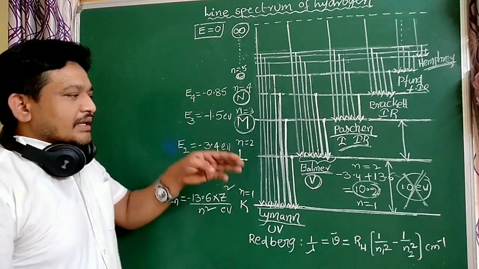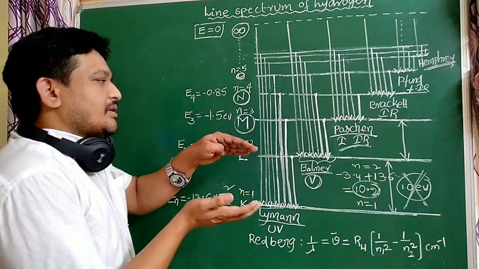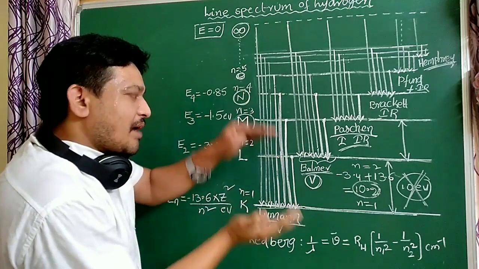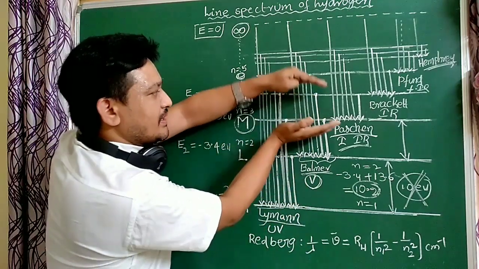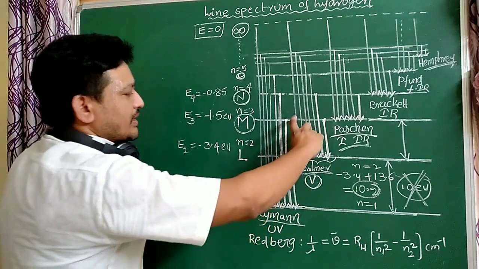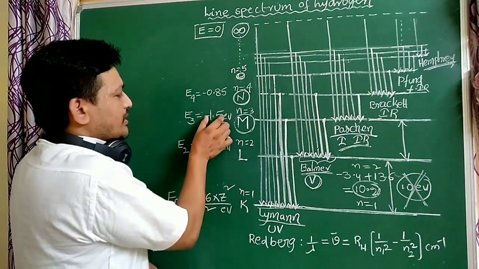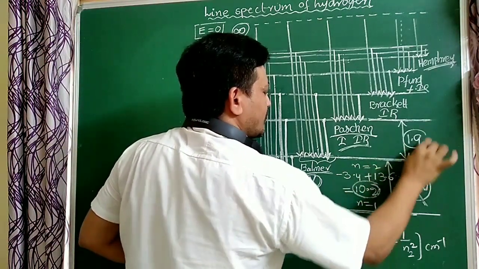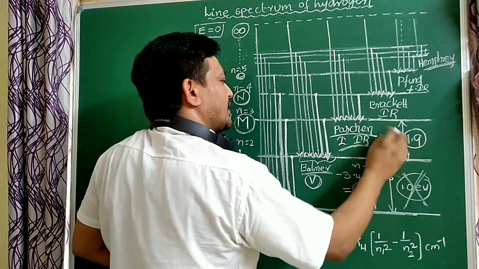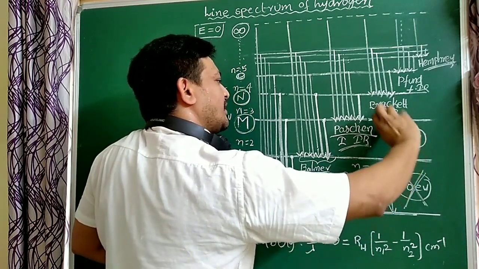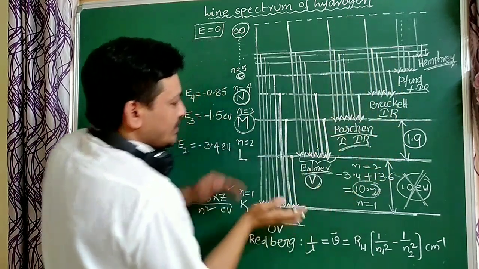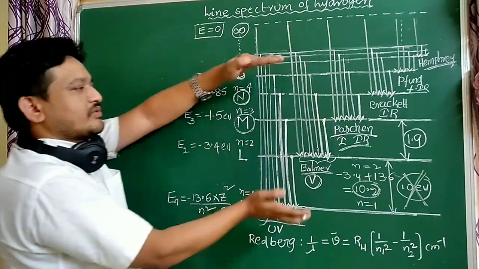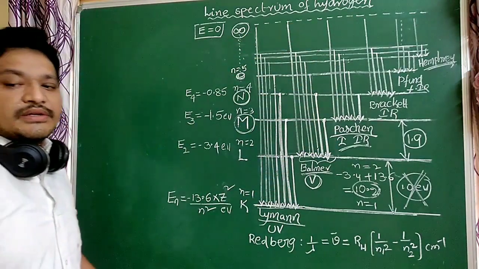Is it clear? When the electron goes from the first orbit to the second orbit, as the n value increases, the energy of the orbit increases, but the energy gap between any two lines decreases. So what is the energy difference here? Here minus 1.5, minus 3.4, the difference is 1.9. So here 10.2, here 1.9. The energy difference between any two nearest lines decreases. That's why this gap decreases. That is very, very important, students.